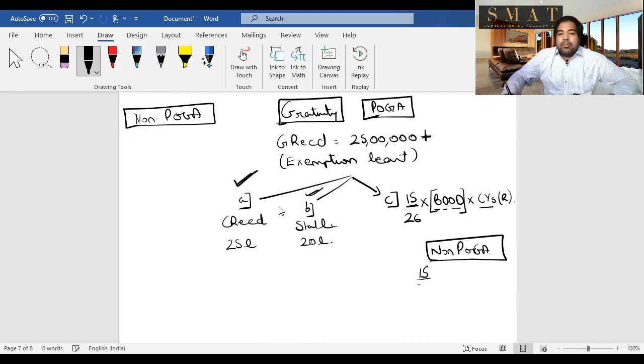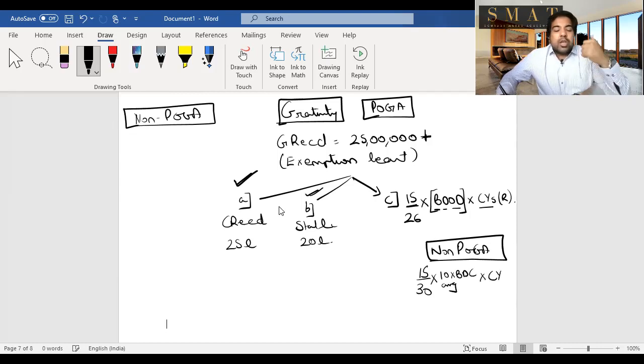Here it will become 15 by 30. Here it will become 10 years BDC. So 15 by 30, one change. BDOD becomes 10 months average BDC. And this becomes completed years without rounded off. Three things will change. 15 by 26 becomes 15 by 30. BDOD becomes 10 months average BDC, and completed number of years will become completed number of years, but without rounded off. That is non-POGA. That is gratuity.